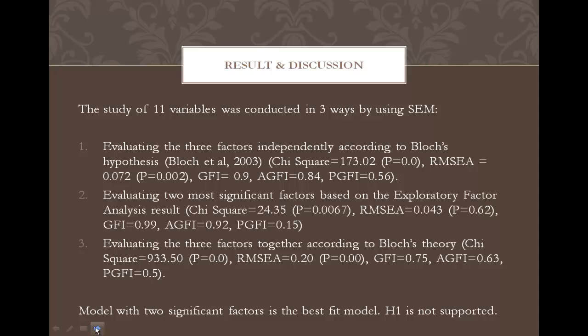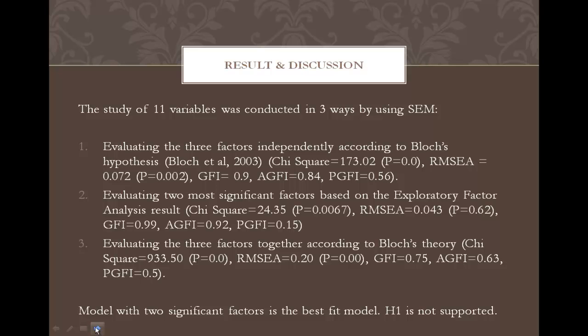The model with 2 significant factors is the best fit model. Therefore, H1 is not supported. From the 11 variables examined, the results of the exploratory factor analysis indicated that CVPA is constructed by only 2 dimensions, and we named those CVPA acumen and CVPA impulsive. All factor loadings of the 2 factors are highly significant, and the name CVPA impulsive is given considering the items in the factor are similar to the items in the impulsive buying tendency.